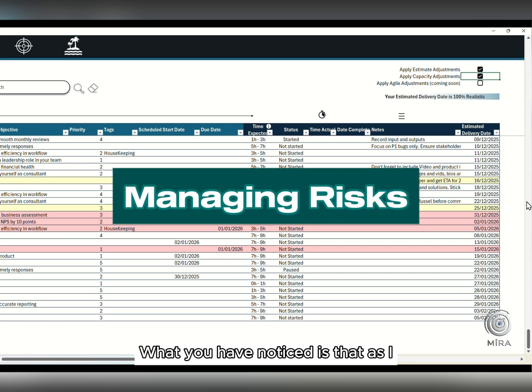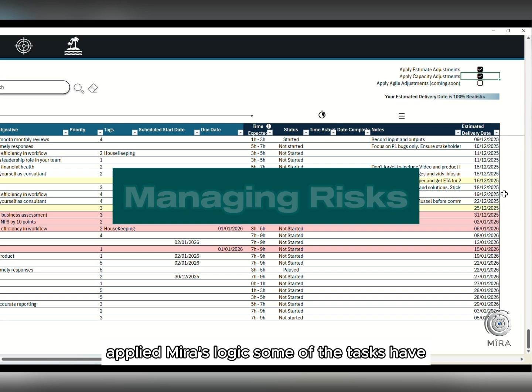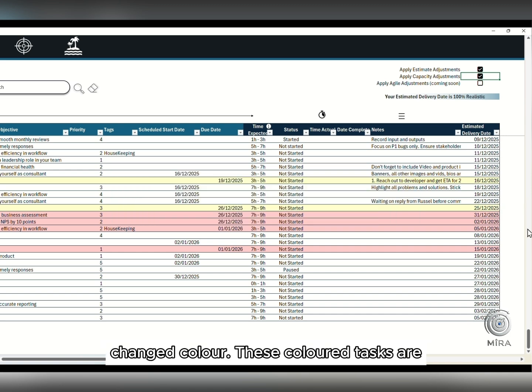What you'll have noticed is that as I applied Mira's logic, some of the tasks have changed colour. These coloured tasks are now at risk. We'll see two colours, amber and red. Amber is telling us that our realistic delivery date is within 5 days of your deadline date, and red is telling us that the realistic delivery date is now after your deadline date.